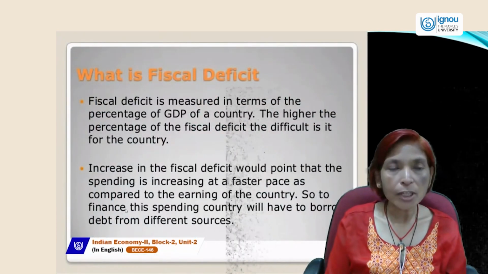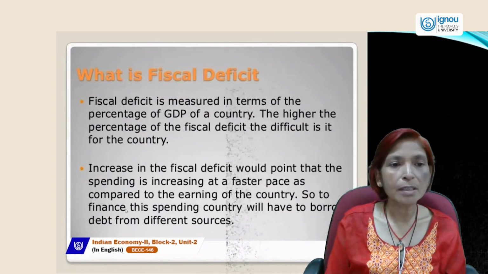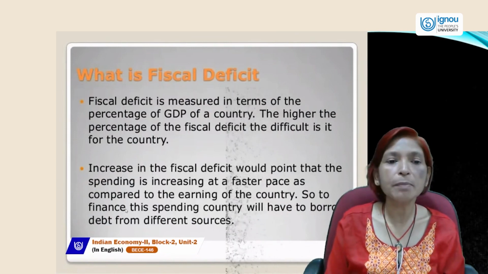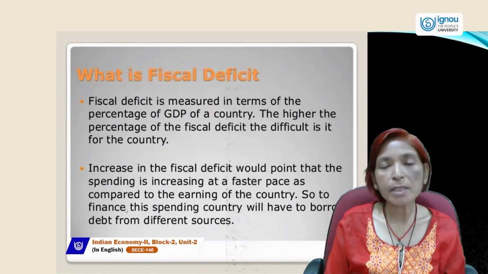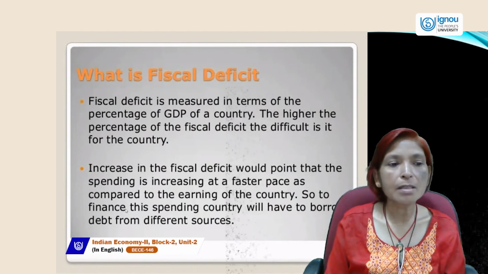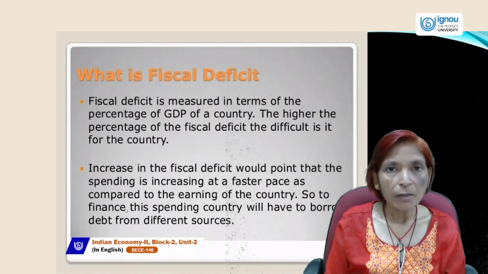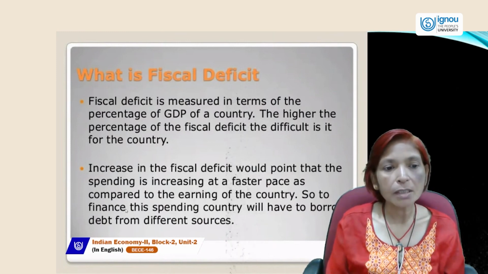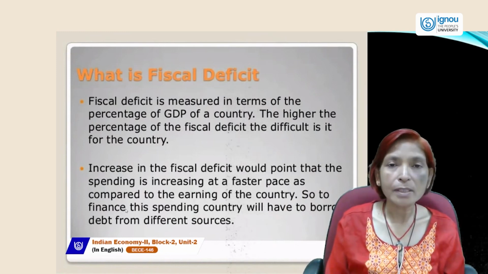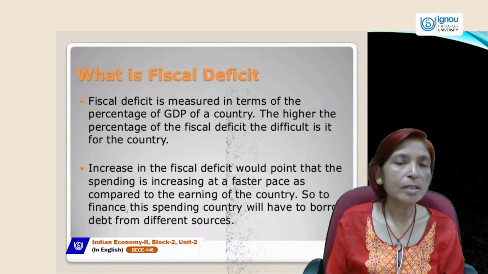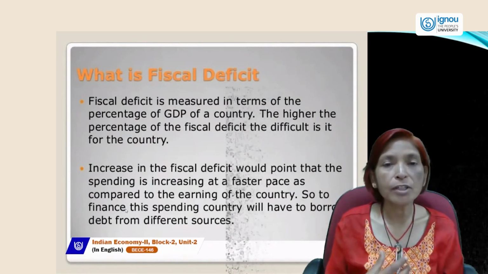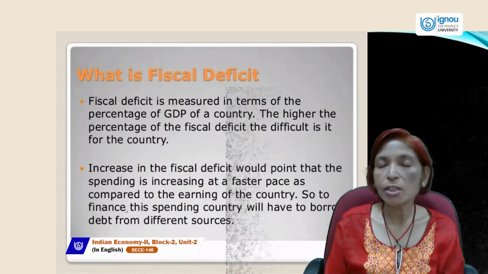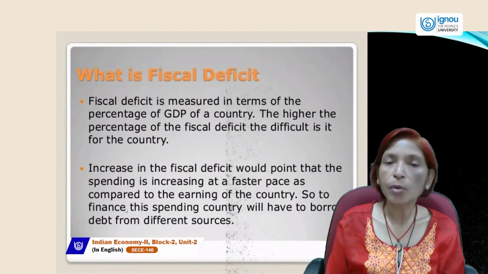Now, next is fiscal deficit. What is fiscal deficit? Fiscal deficit is measured in terms of percentage of a country's GDP. The higher the percentage of fiscal deficit, the more difficult it is for the country. Whenever fiscal deficit increases, the government's situation will fall into trouble. So fiscal deficit is a very important concept, and we must know what it is and how we can control it. Fiscal deficit is the difference between total expenditure and total revenue excluding borrowings.